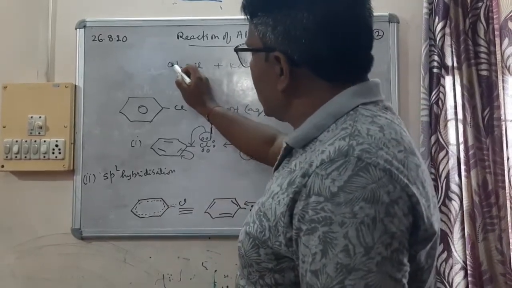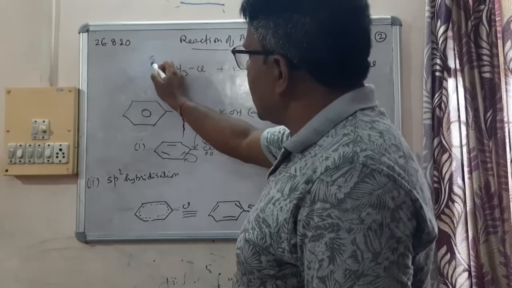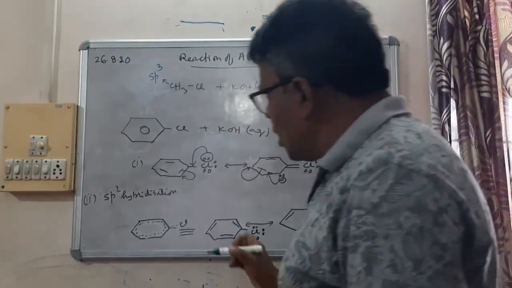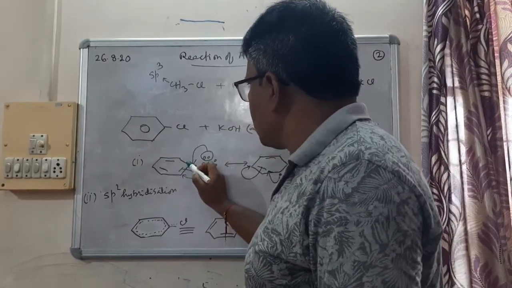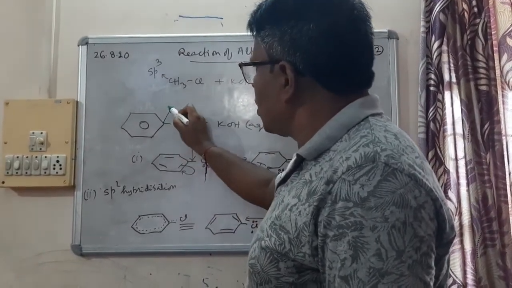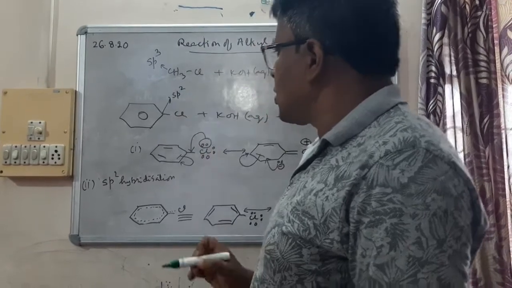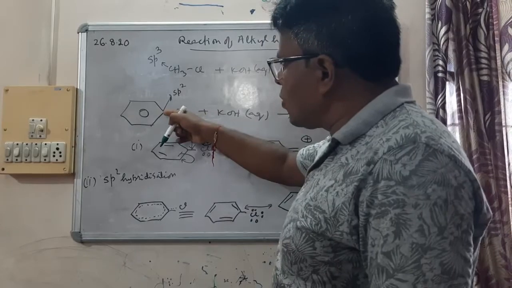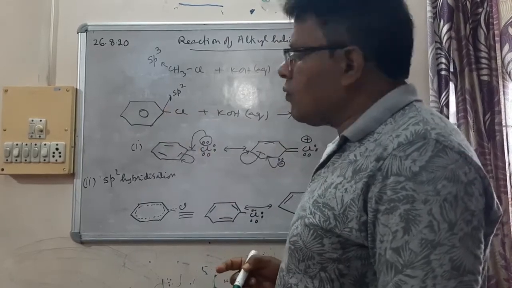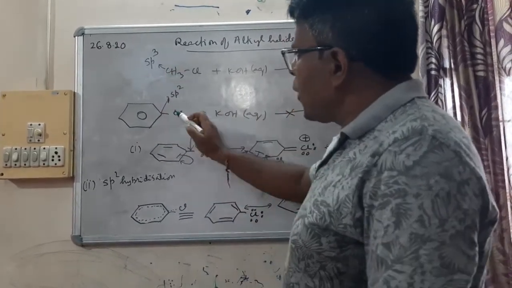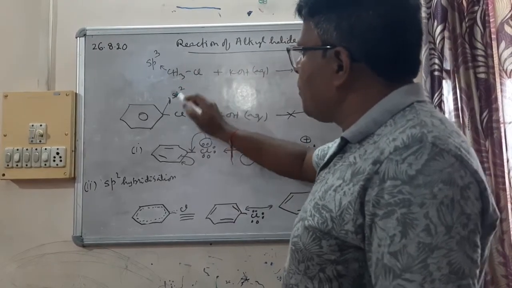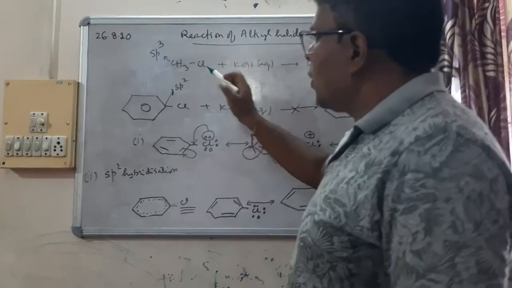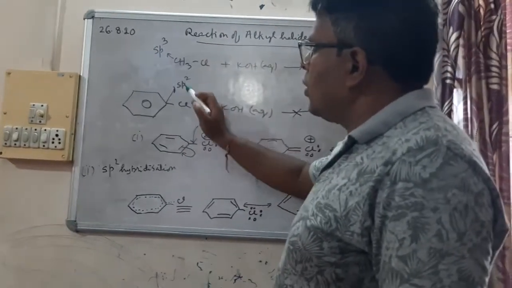Here, in case of haloalkane, the carbon atom is sp3 hybridized, and here in haloarene, carbon atom is sp2 hybridized. And sp2 hybridized carbon is more electronegative than sp3. Now for this bond to break, carbon atom has to be less electronegative. Then only this bond will break.